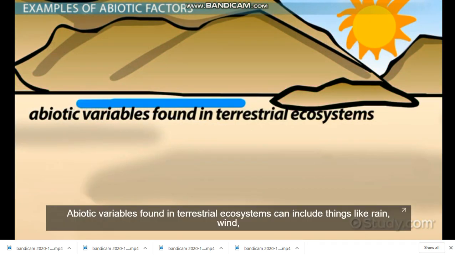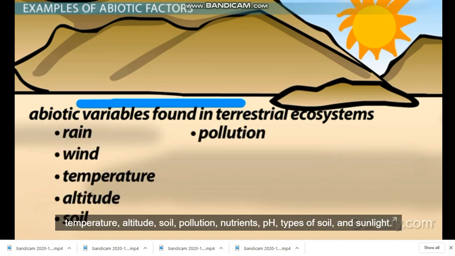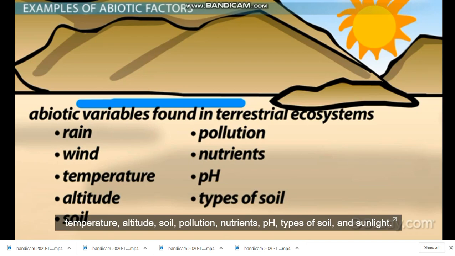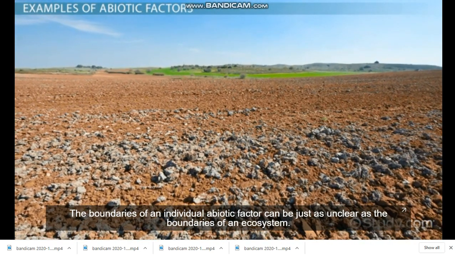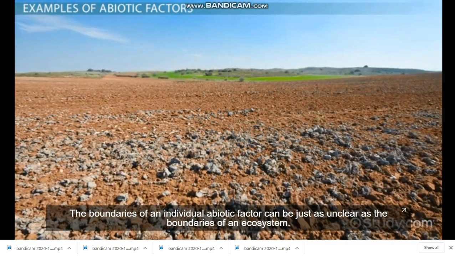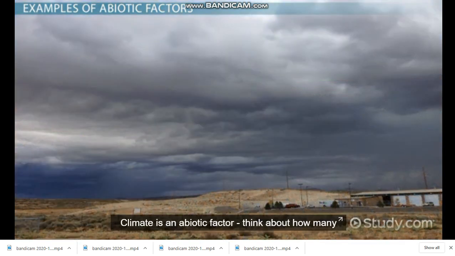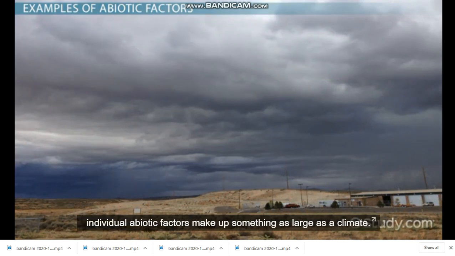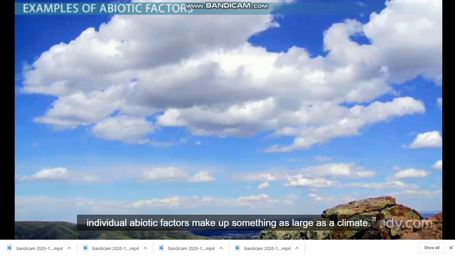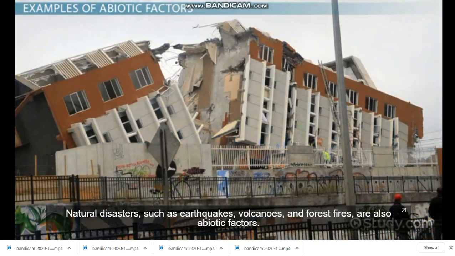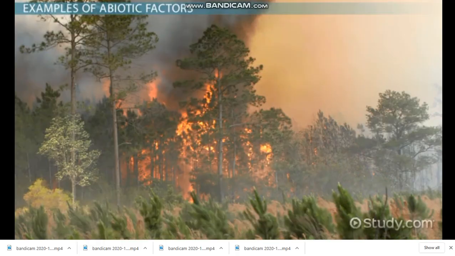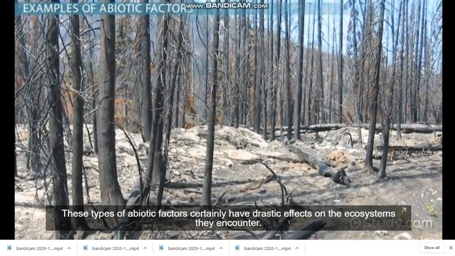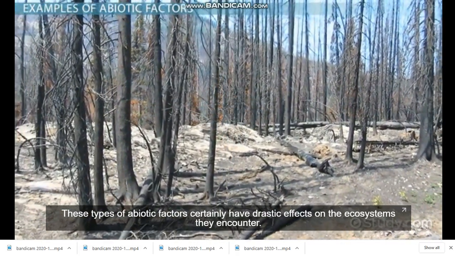Abiotic variables found in terrestrial ecosystems can include things like rain, wind, temperature, altitude, soil, pollution, nutrients, pH, types of soil, and sunlight. The boundaries of an individual abiotic factor can be just as unclear as the boundaries of an ecosystem. Climate is an abiotic factor. Think about how many individual abiotic factors make up something as large as climate. Natural disasters such as earthquakes, volcanoes, and forest fires are also abiotic factors. These types of abiotic factors certainly have drastic effects on the ecosystems they encounter.